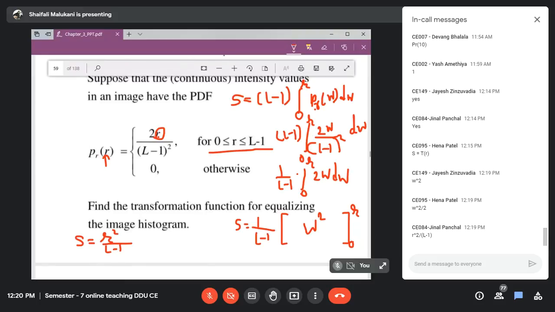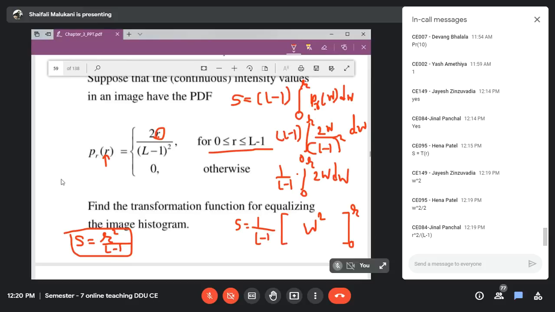Okay, so this is what they have asked you. What it means is, take your input intensity, square of that, divide by 255, and whatever answer comes, substitute that. In my image, for any intensity, I will take that intensity square divided by L minus 1. If I replace in that way, then all the intensities will have equal probability of occurrence. Many of you might not agree with this.